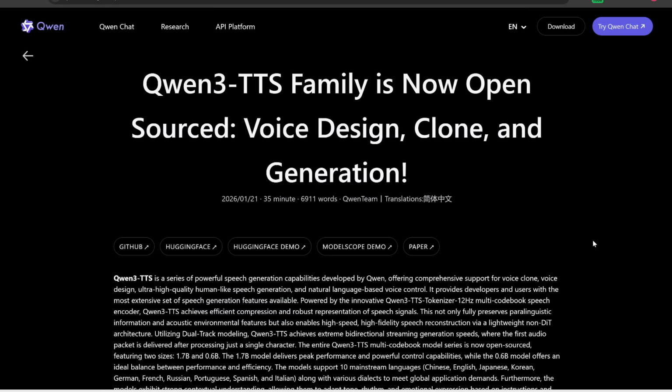We have a new free and open source text-to-speech generator, which is state-of-the-art. So Alibaba just released Qwen3 text-to-speech, and this is super powerful and flexible. You can clone anyone with just a few seconds of their voice, or you can enter a prompt describing exactly what voice you want, and it can generate a completely new voice. It's multilingual, it can handle a ton of different languages, and it's really good at actually capturing the emotions and intent of your transcript. Instead of just me talking, here are some examples.